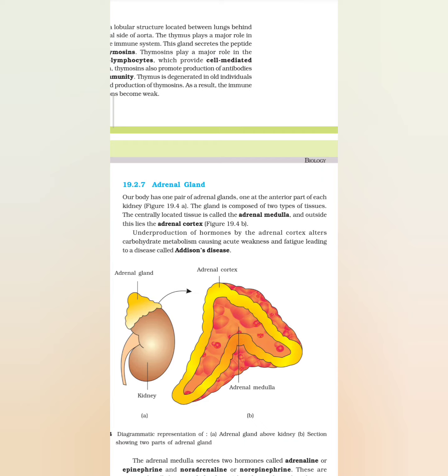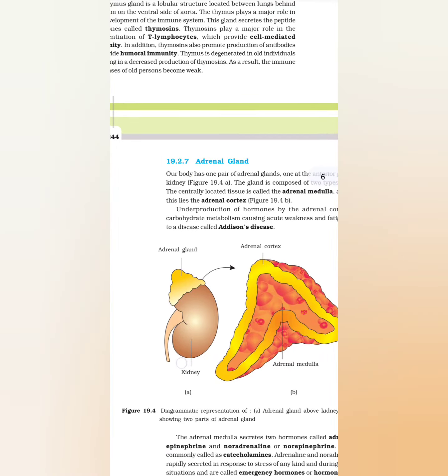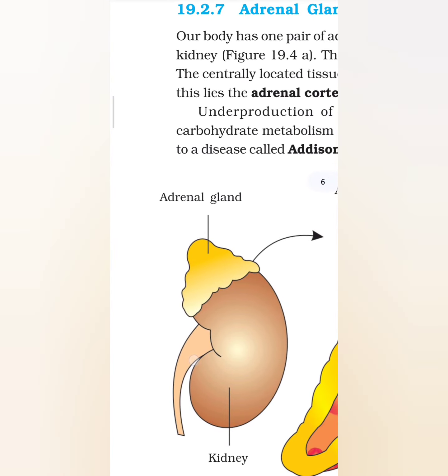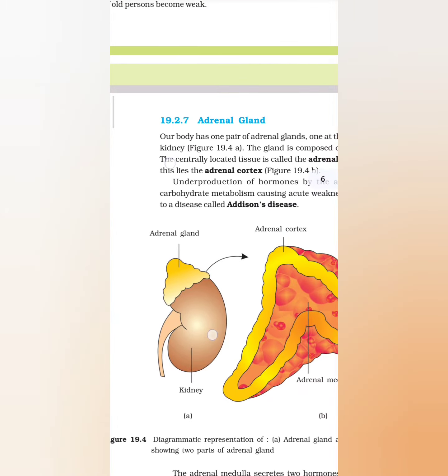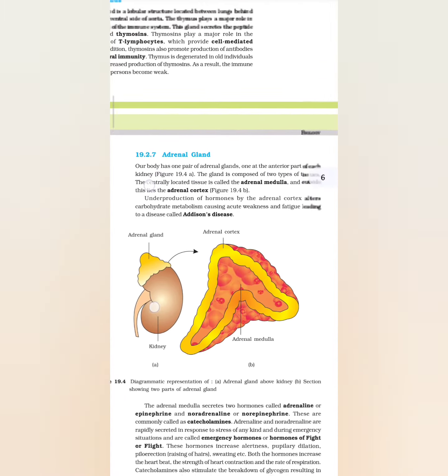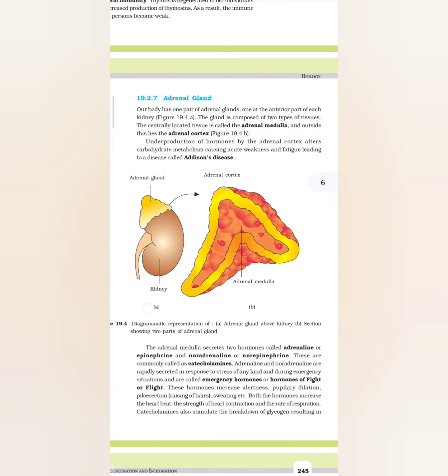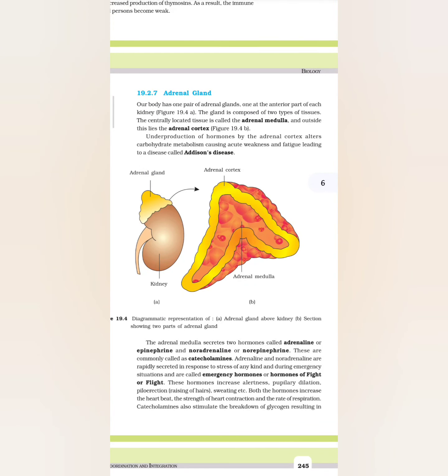19.2.7 Adrenal gland. Our body has one pair of adrenal glands, one at the anterior part of each kidney. Figure 19.4a. This is the figure. The gland is composed of two types of tissues. The centrally located tissue is called adrenal medulla, and outside this lies the adrenal cortex.